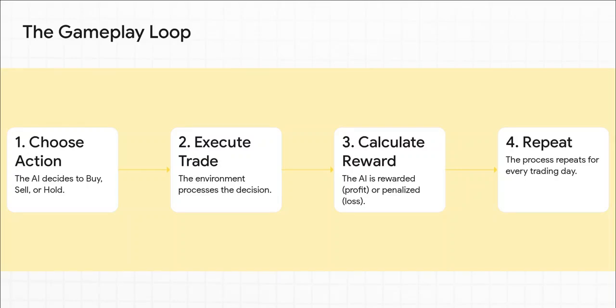And here's the core rhythm of the game, the gameplay loop. For every single day in our simulated history, the AI looks at its 50-day window of data and makes one of three simple choices: buy, sell, or hold. The environment then tells it what happened. Did you make money? You get a reward. Did you lose money? You get a penalty. And it just does this over and over and over again, thousands of times.